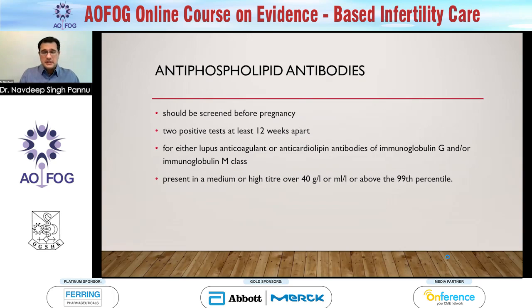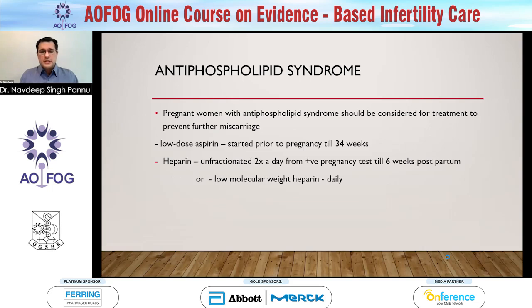So it's important that any patient who has a recurrent miscarriage be screened before the subsequent pregnancy. You need 2 positive tests 12 weeks apart, moderate to high titer. So you should consider treating them with low-dose aspirin, preferably started prior to pregnancy until the 34th week of pregnancy. And secondly, heparin. There are 2 main types of heparin that we currently use. One is unfractionated heparin 2 times a day from the positive pregnancy test till 6 weeks postpartum, or a low molecular weight heparin, which can be given on a daily basis.